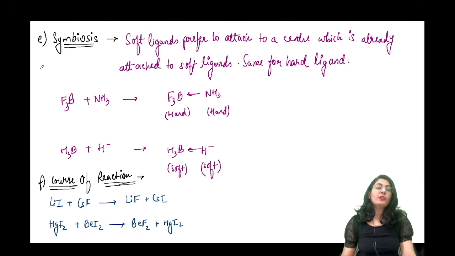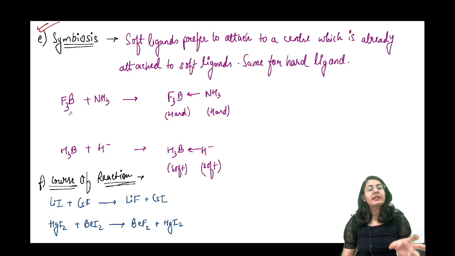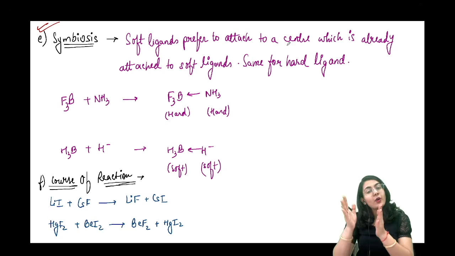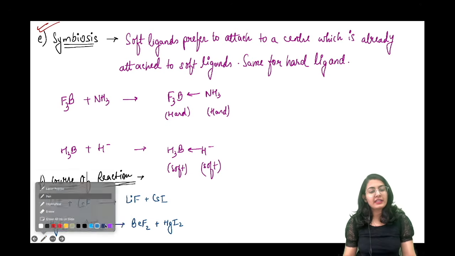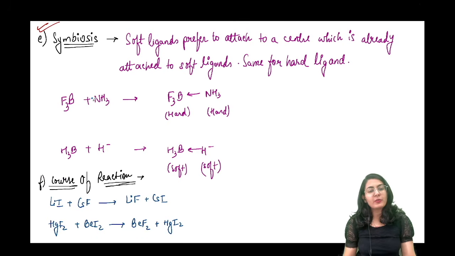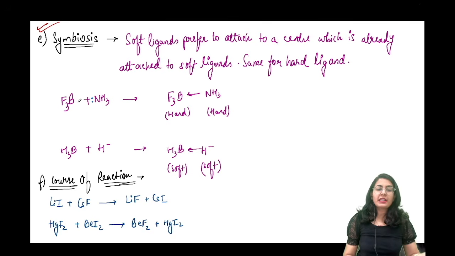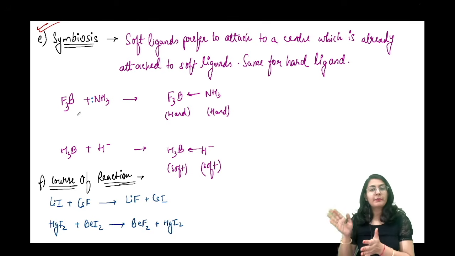Now there is an effect called symbiosis. What is symbiosis, guys? Soft ligands prefer to attach to a center which is already attached to soft ligands. Let us discuss this. If there is ammonia, ammonia is a hard base, so ammonia is going to prefer connecting with BF3 as compared to BH3.